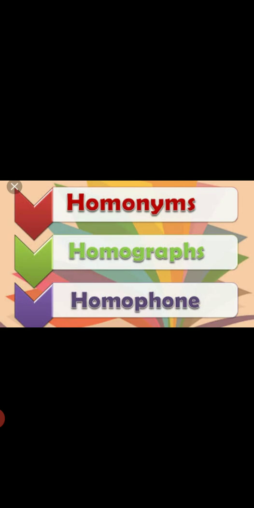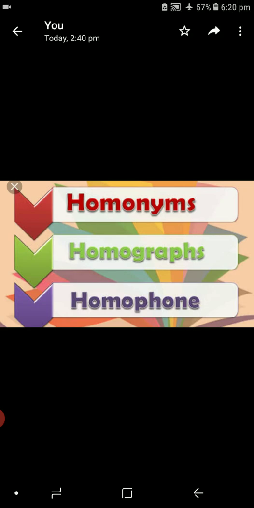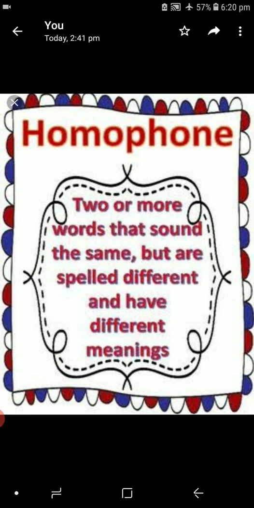For example, my son is standing in the sun. What is the spelling for the first sun? Yes, S-O-N. My son is standing in the sun. Second, S-U-N, sun. Words like these are called homophones, with similar sound but different spelling and meaning. One by one we can learn. Can you say the definition for homophone? Two or more words that sound the same but are spelled differently and have different meaning.